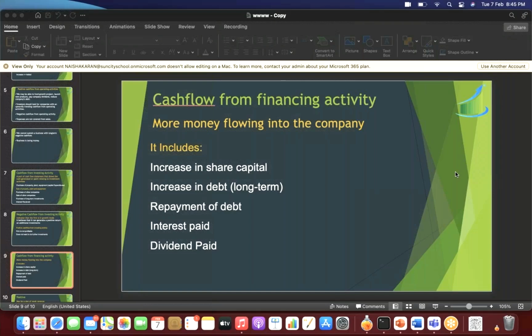So if the company issues debentures, in other words, it is taking a loan from the public. So that will be an inflow of cash for the company. Debentures देकर cash मिल रहा है. So whether it is increase in share capital or increase in debt, both mean that there is an inflow of cash.